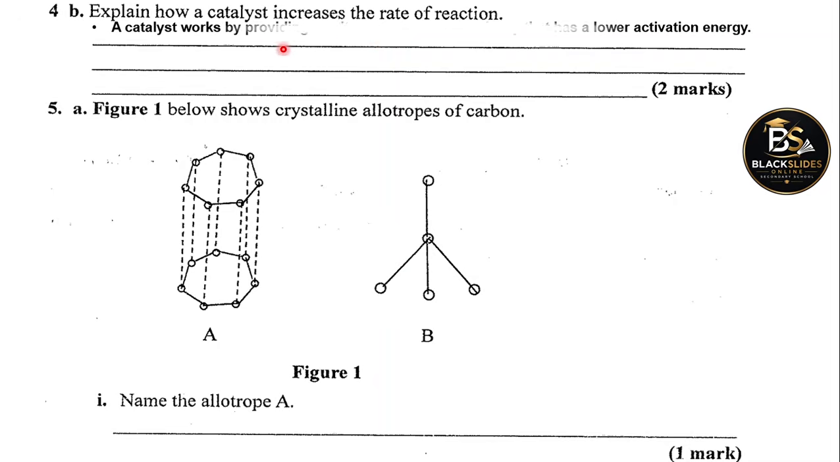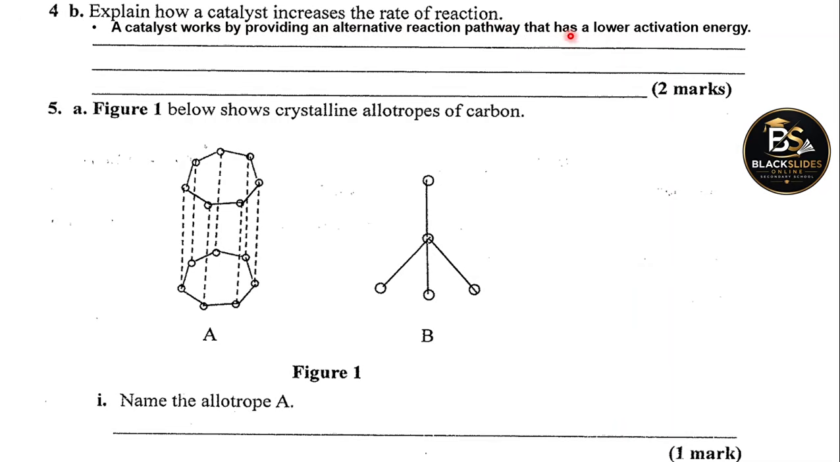The role of a catalyst is simply to provide an alternative reaction pathway that has a lower activation energy. In other words, a catalyst simply lowers the activation energy of the reaction. Remember, activation energy is the energy required for a chemical reaction to start. So, if the activation energy is very high, the reaction is less likely to occur.